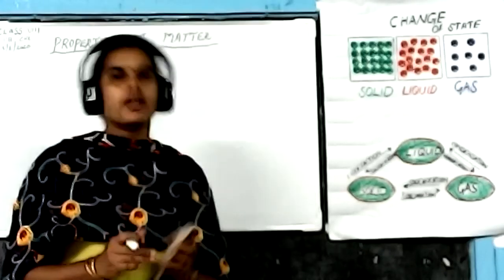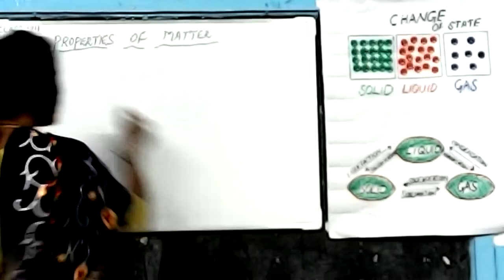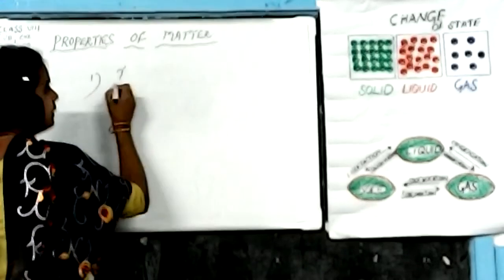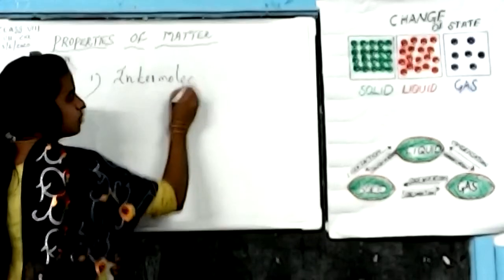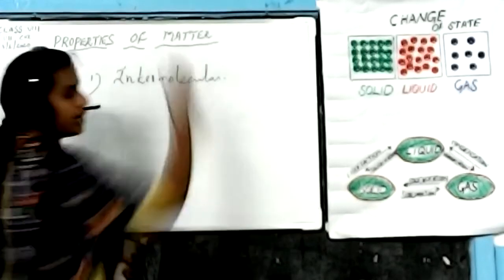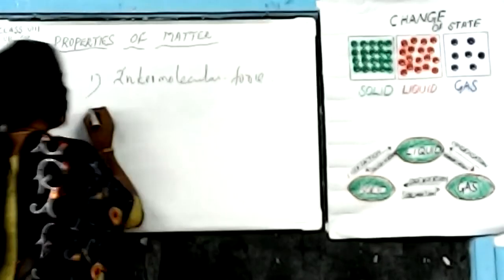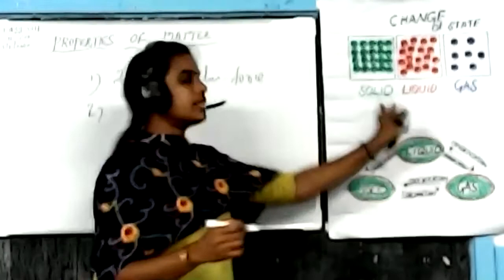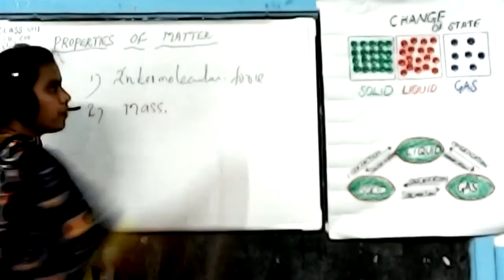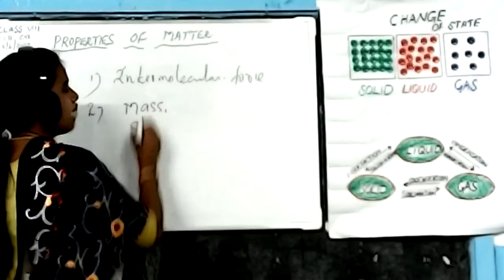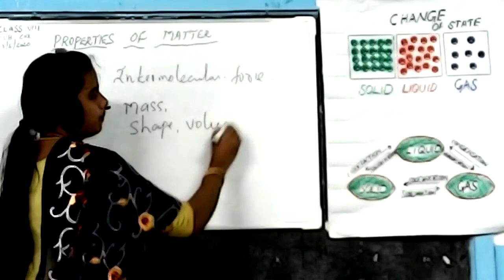Okay, students, from this we can conclude two properties: all the substances have intermolecular force, which we already discussed, and all the substances have mass. Some of the substances have shape as well as volume, isn't it?